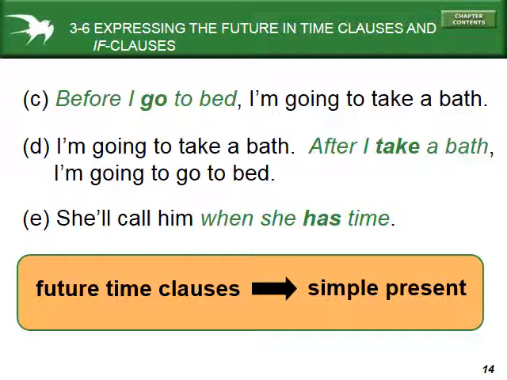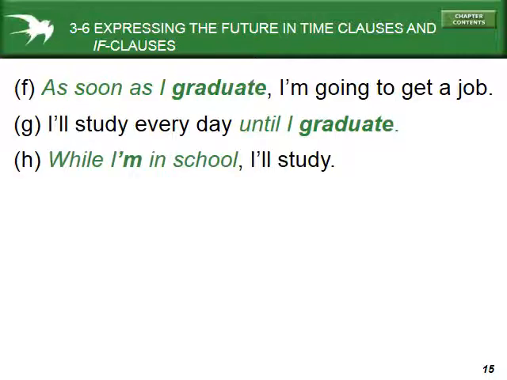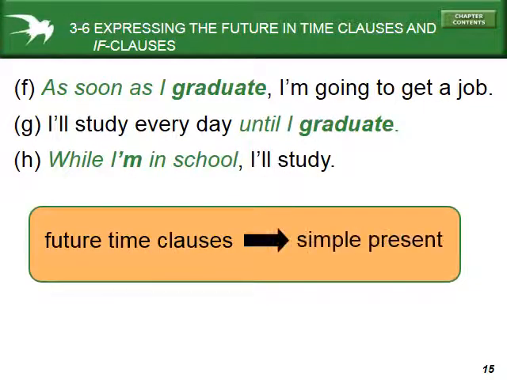She'll call him when she has time. Not she'll call him when she will have time. Okay? So in the time clause, we use the simple present tense. And this is a mistake. You know, some of these mistakes that we talk about, I don't see. But this is certainly a mistake that I do see in writing. And I'd be interested to know what it looks like in your language, because oftentimes that's where the mistakes come from. All right. So here we see some other examples. So here we say, as soon as I graduate, I'm going to get a job.